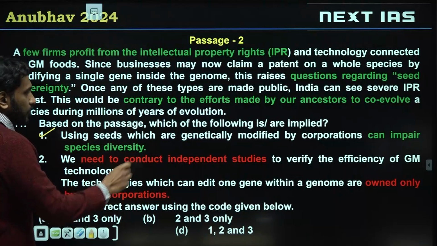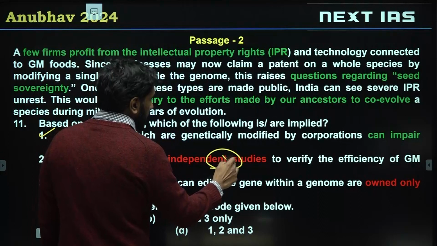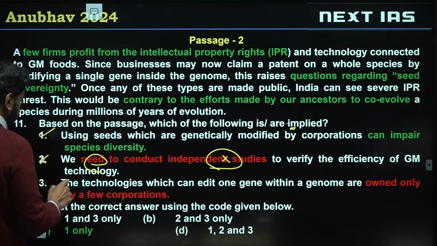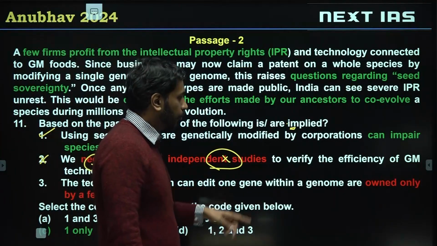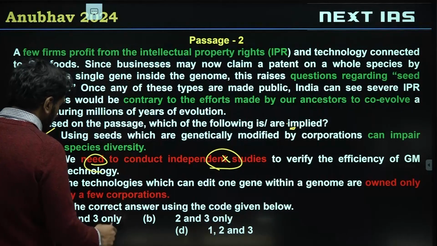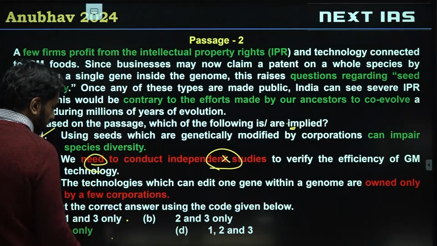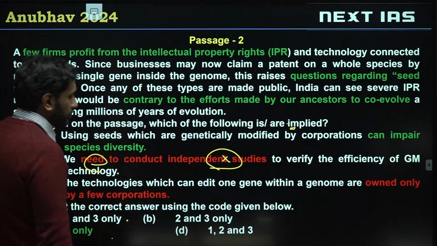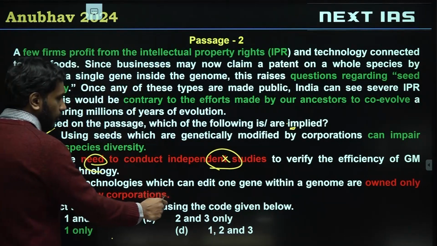Second, we need to conduct independent studies. This need to conduct independent studies we can't infer because it's not implied anywhere. So 2 is invalid. 3, the technologies which can edit one gene within a genome are owned only by a few corporations. Now, a lot of students have gone with A also and with C also. We'll see if 3 follows.